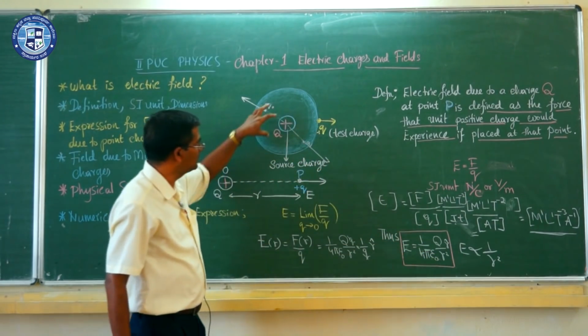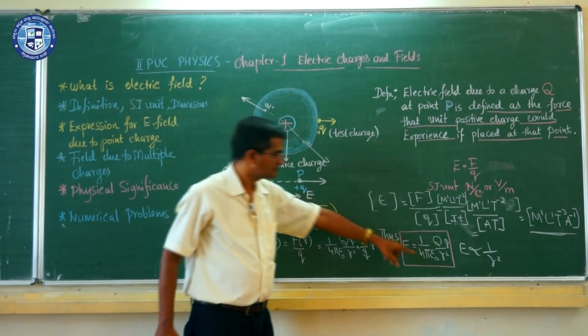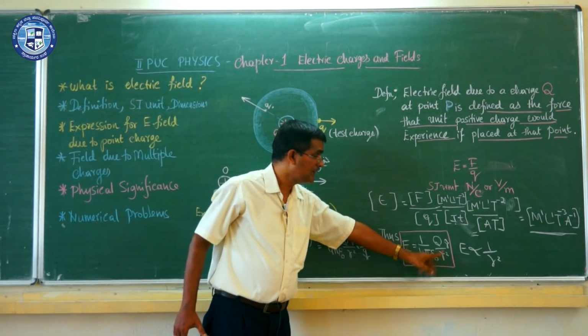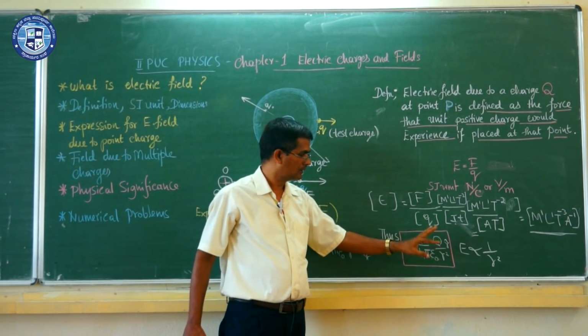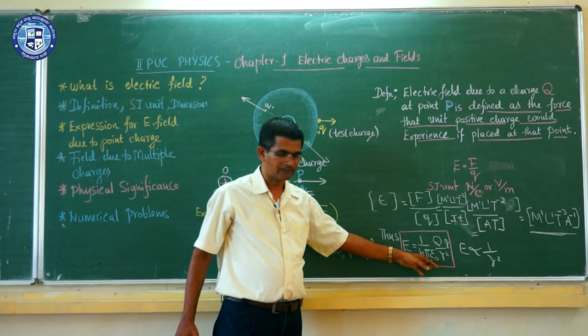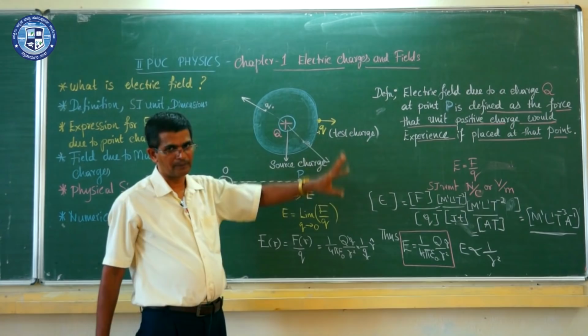Here we are assuming that it is placed in a vacuum. If some medium is present, then it also depends upon the medium around it. Here it is written as 1 by 4 pi epsilon naught, where epsilon naught is the permittivity of the medium, air or vacuum. If some medium is present, then it depends.